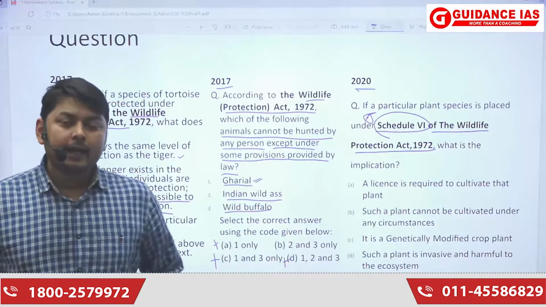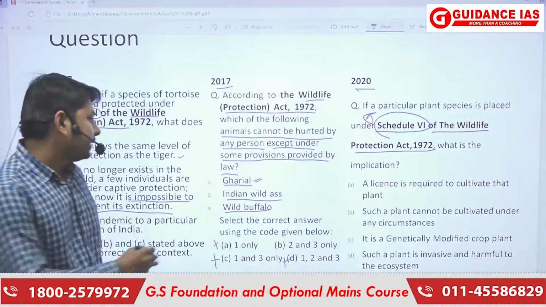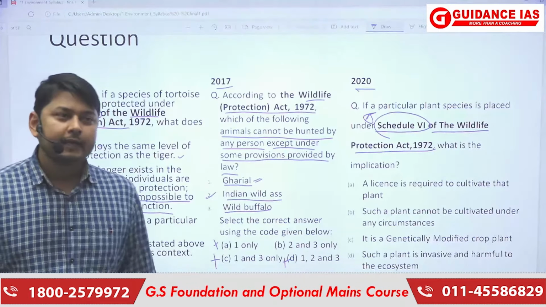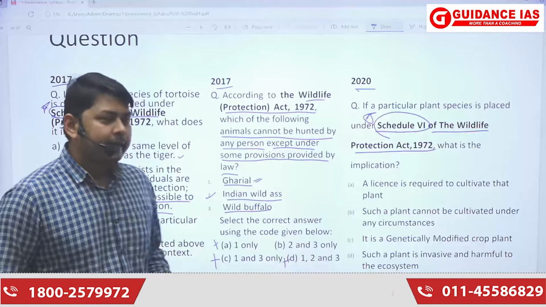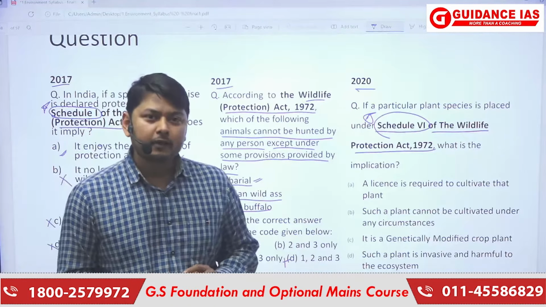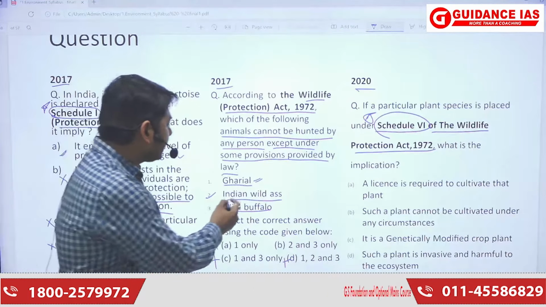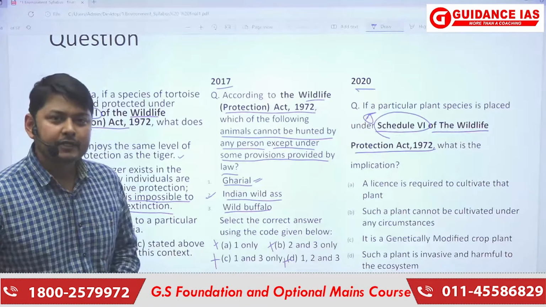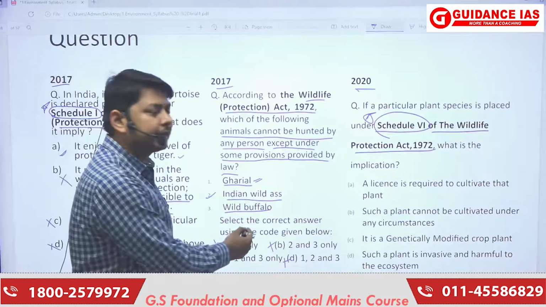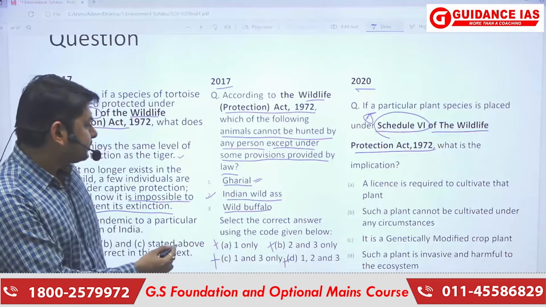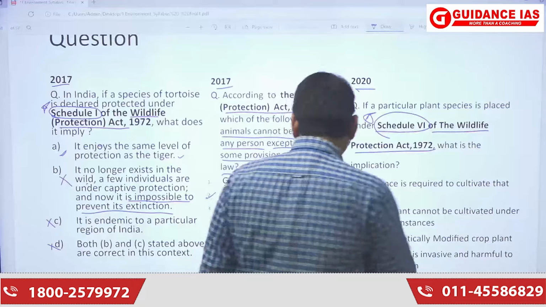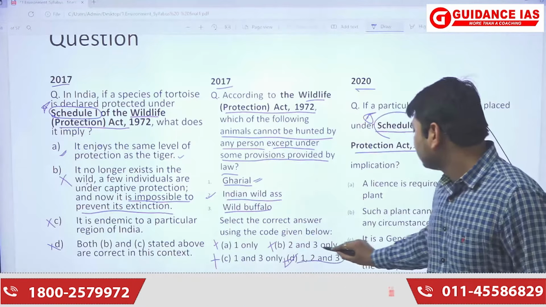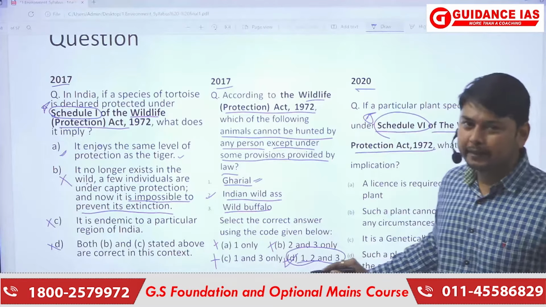Okay, and Indian wild ass, there were previous questions on Indian wild ass also. Indian wild ass is included in Schedule 1 or Schedule 2, so this cannot be hunted. So basically, if I go through the elimination technique, then none of them can be hunted in the wild. So here the option will be D, 1, 2, and 3, none of them can be hunted.